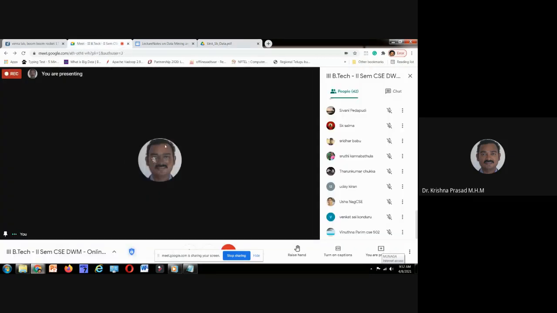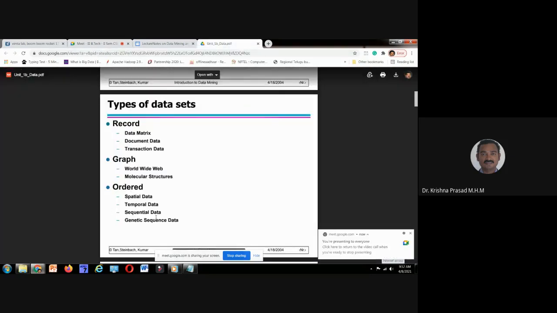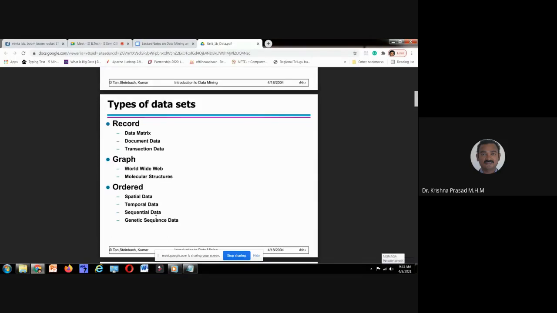Spatio-temporal data. What is that? Last class I gave one example: trajectory. I have thrown a stone. At 9 o'clock, 5 minutes and 10 seconds, the stone is at this latitude and longitude. After 9 o'clock, 5 minutes and 15 seconds, the stone position is somewhere else. Latitude and longitude are changing, as well as time. That type of data is called spatio-temporal data.